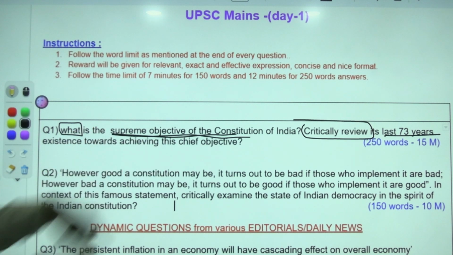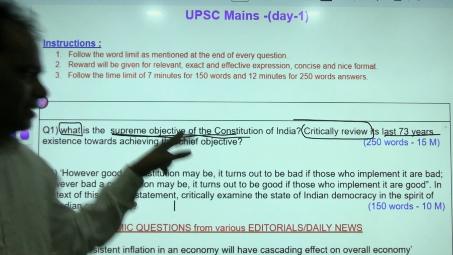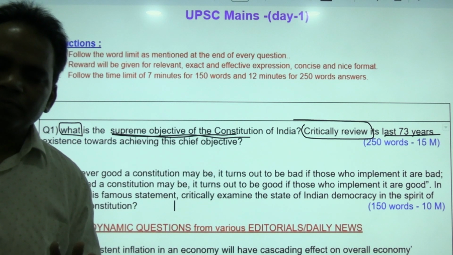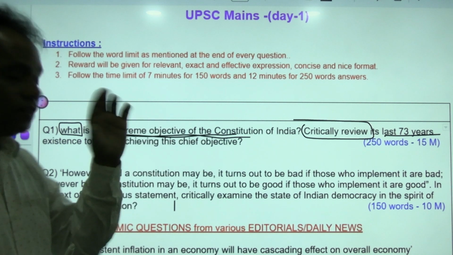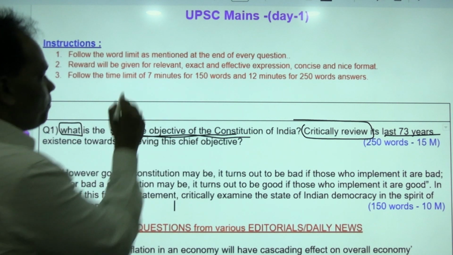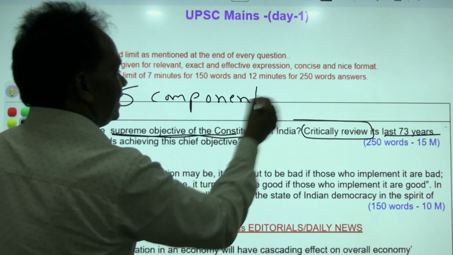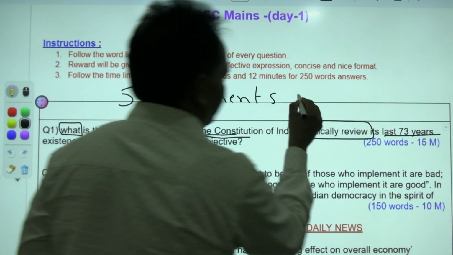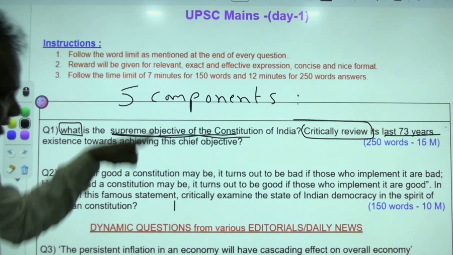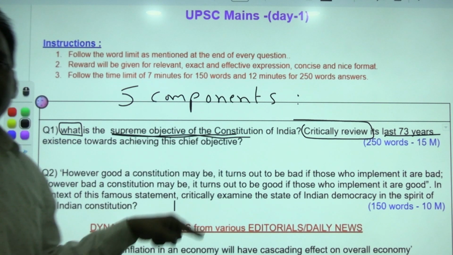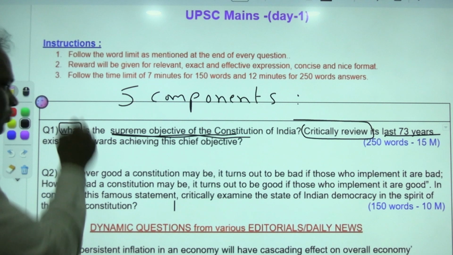I told you yesterday also, I am always repeating this: each and every UPSC question contains 5 components. What are the components? That is what is important. First you should understand the entire question in letter and in spirit, so that you can produce an effective answer.